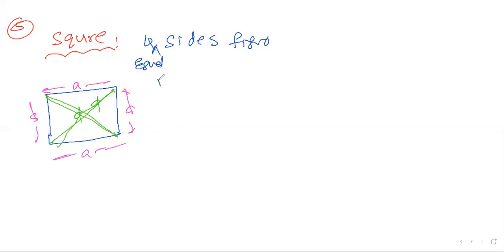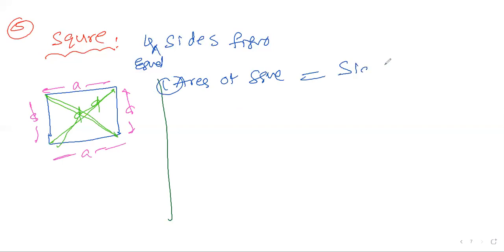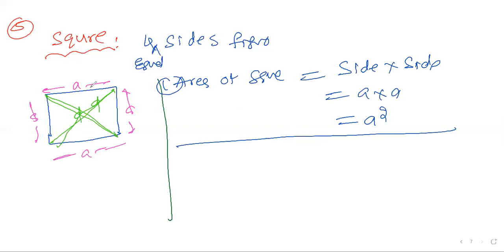Now we can say formula number one. What is the formula here? Area of a square. What is the area of a square formula? Side into side. Formula is side into side. We can say A into A. The answer is A square. Okay, S into S we can say. S means S, A means A. Both are same only.